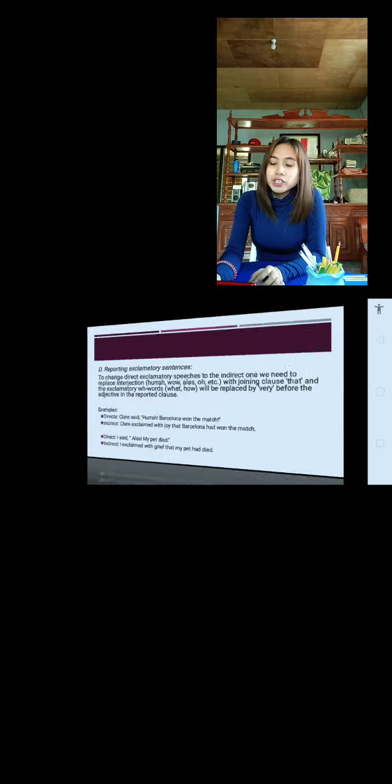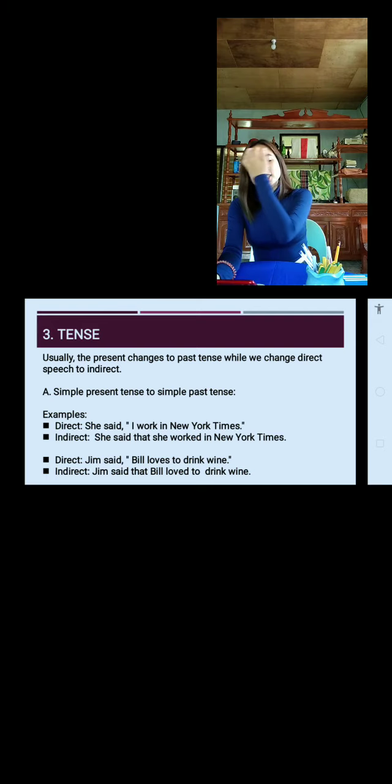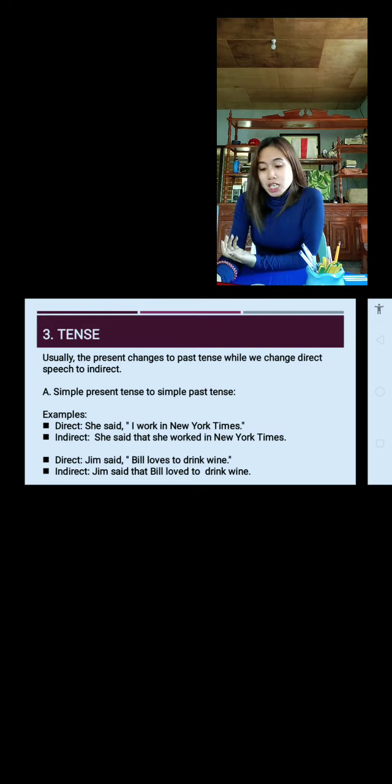Next, we have here the tense. Usually, the present changes to past tense when we change direct speech to indirect speech. Simple present tense to simple past tense. We have here some examples. Direct speech: She said, "I work in New York Times." So for indirect speech, it will become: she said that she worked. The simple past of work is worked, add -ed, worked in New York Times. That is now our indirect speech.